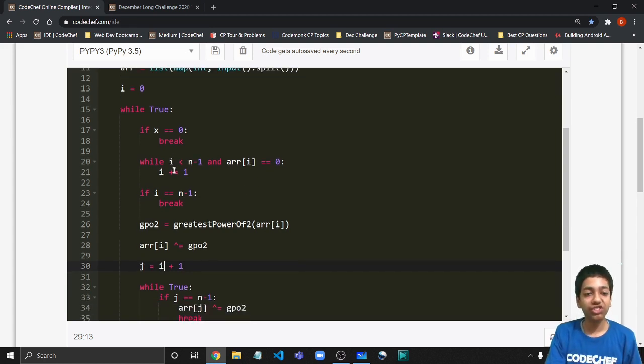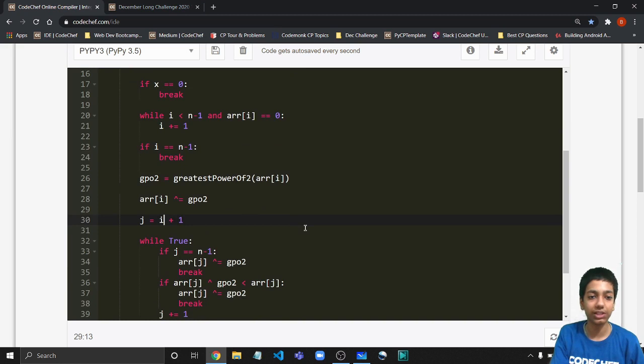And now check while i is less than n minus 1. So while i is in the constraints of the length of the array, and why n minus 1? Because of 0 based indexing, right? And arr of i equal to 0. So if we have arr of i equal to 0, keep on incrementing it until we find a non-zero element. And if i is equal to n minus 1, so we have reached the end, in that case, we have to break because we need another element j, right? So there's no space for that. So i has to be less than n minus 1. Again, n minus 1 because of 0 based indexing.